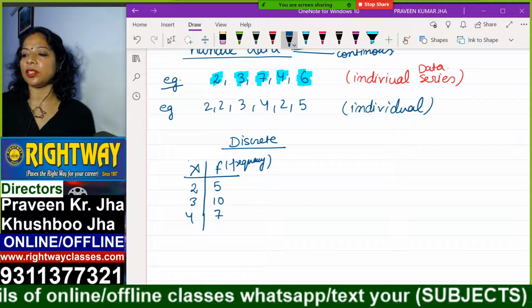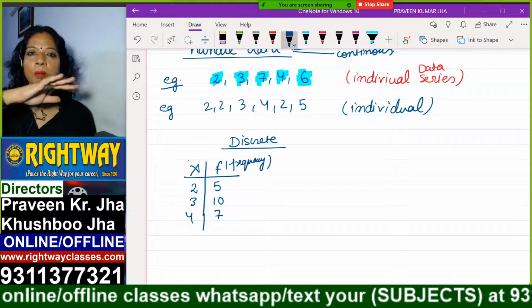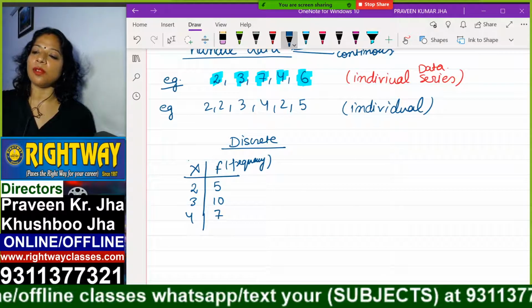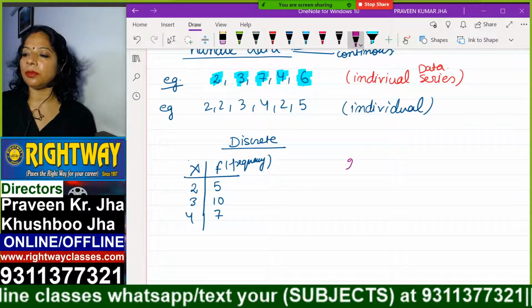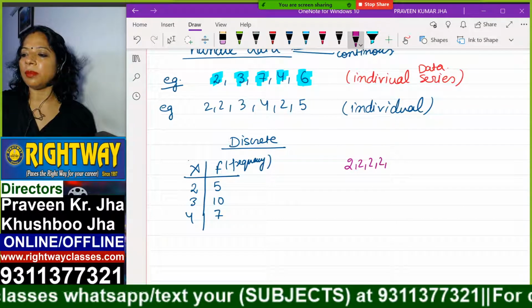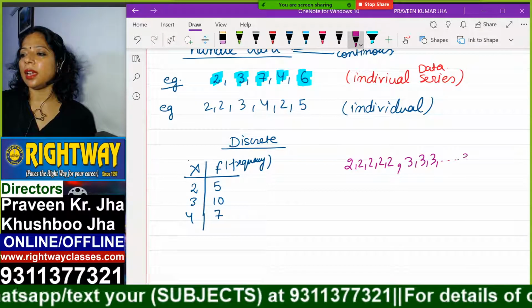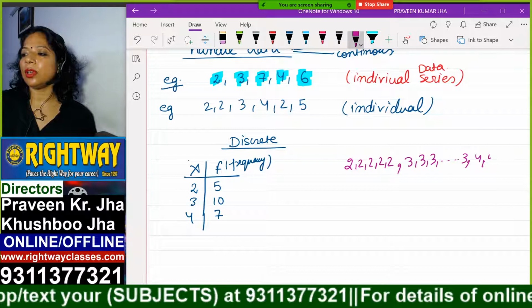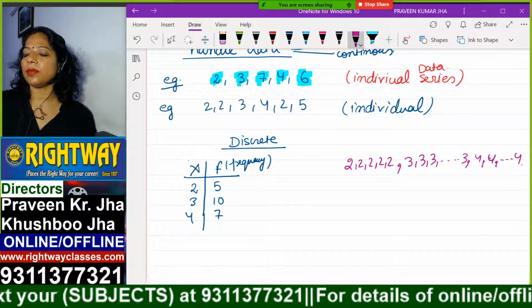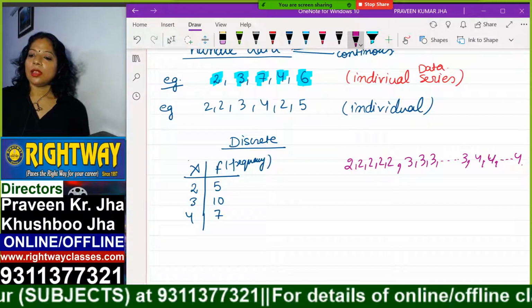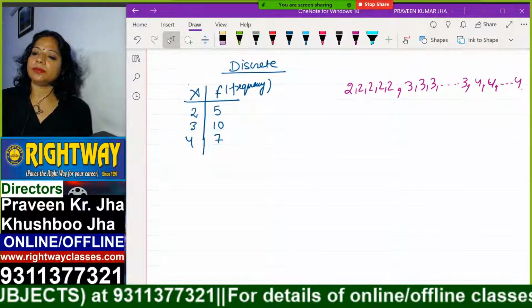That means if you open up and arrange all the information, your arrangement will be like this: 2 written 5 times, then 3 written 10 times, then 4 written 7 times. Okay, so this is discrete.